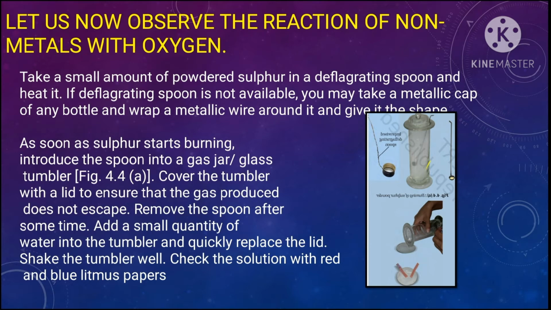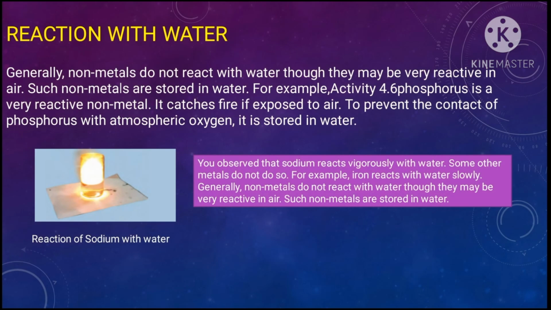First, you take a small amount of sulfur in a spoon and heat it. You take a metallic cap of any bottle and wrap a metallic wire around it. So this is about how non-metals react with oxygen and form an acidic solution. After that, reaction with water, which is the second property.